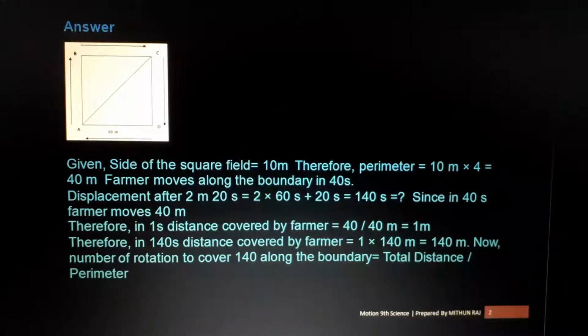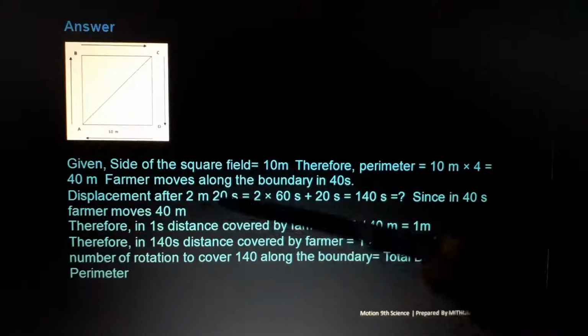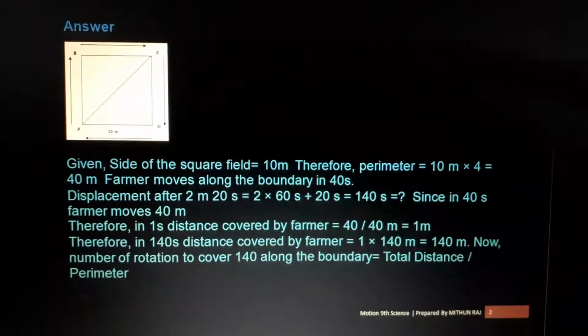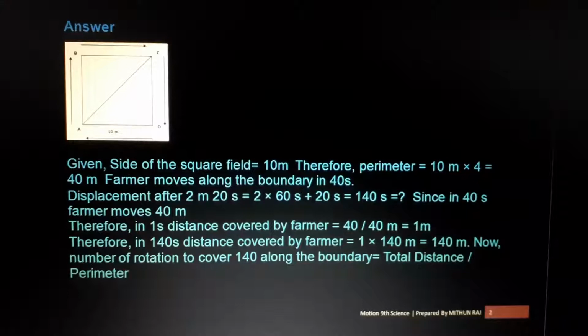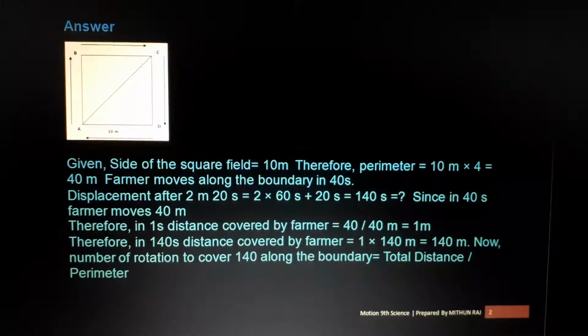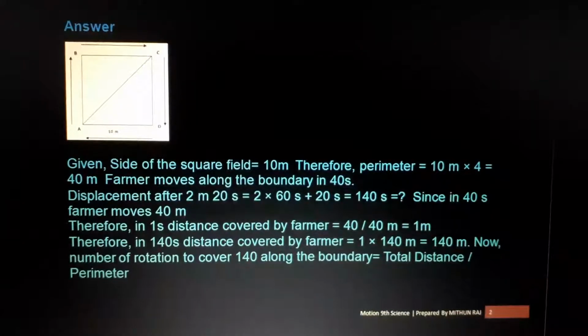We want to find out the displacement when the farmer has covered the field in 2 minutes and 20 seconds. But here 2 minutes is not in standard unit. We just discussed that. We need to convert that into standard unit. That means 2 minutes means 120 seconds. 2 into 60 is 120, plus 20 gives 140 seconds.